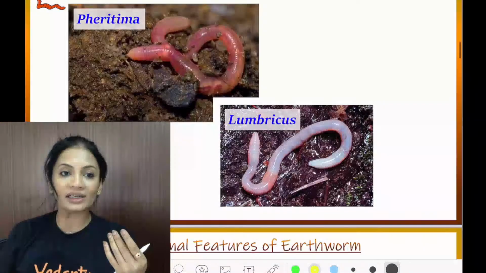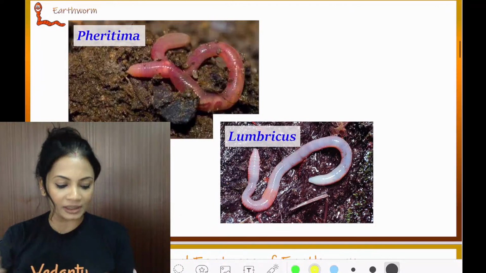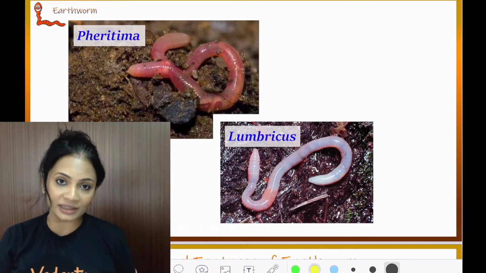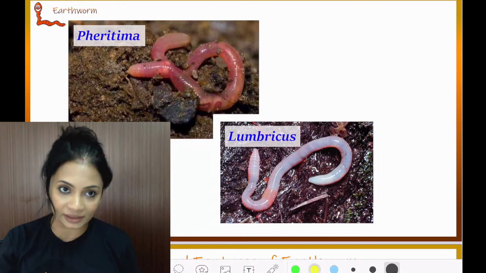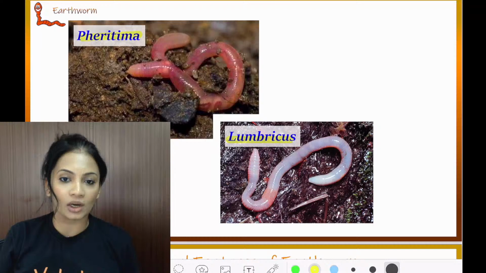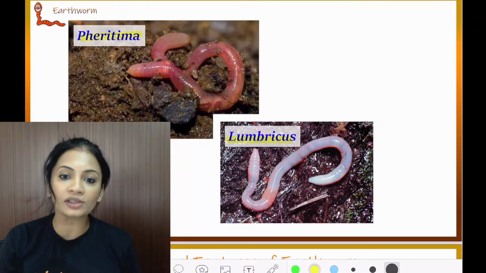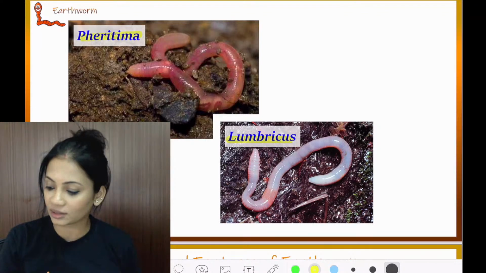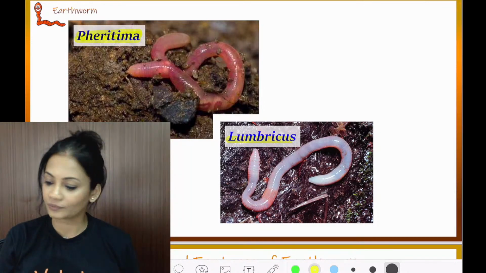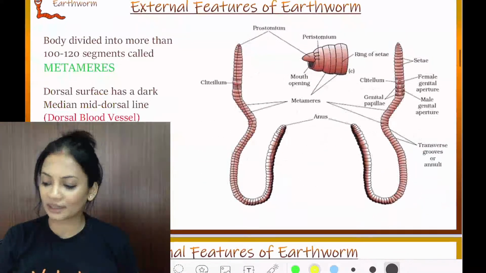Now, the two important examples seen in India are given in the NCERT textbook. You can underline and highlight them. One is Pheretima, the second one is Lumbricus. Today we are going to study in detail the structure of the Pheretima earthworm. Clear? Pheretima is what we will be studying today.